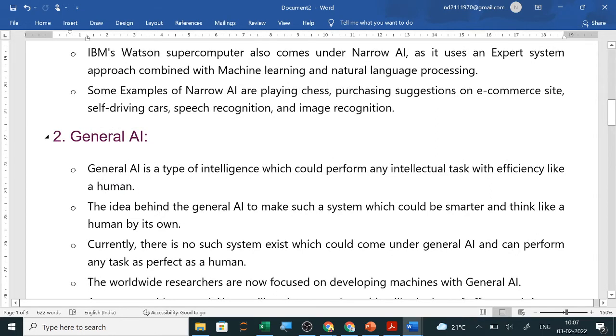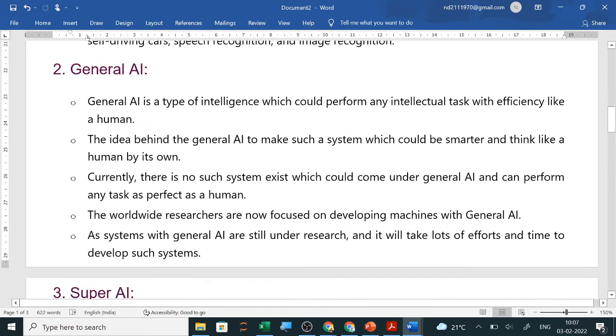Next is your general AI. General AI is a type of intelligence which could perform any intellectual task with efficiency like a human. The idea behind the general AI is to make such a system which could be smarter and think like a human by its own. Currently, there is no such system which could come under general AI and can perform any task as perfectly as a human being.